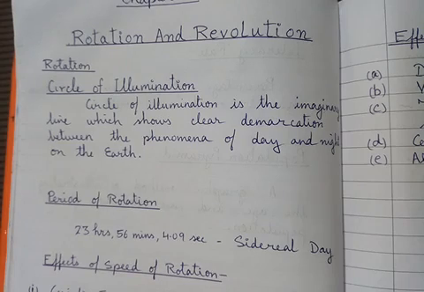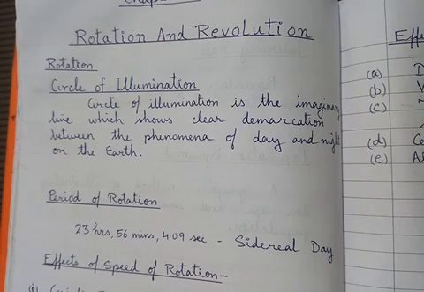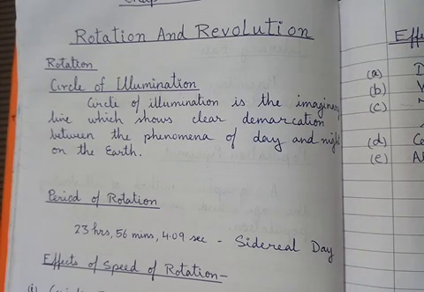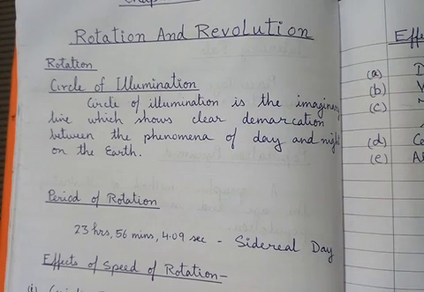So let's start with the rotation. All of you know about the rotation. What is the rotation? The earth moves on its axis. To complete one rotation on its axis, how much time does the earth take? 24 hours. All of you know this. So the movement of the earth on its axis is called rotation.